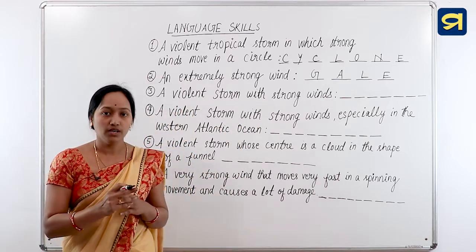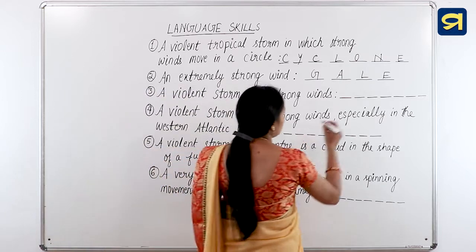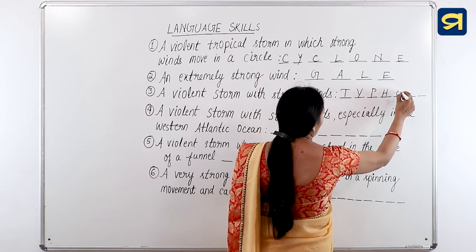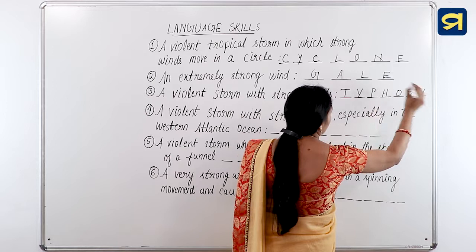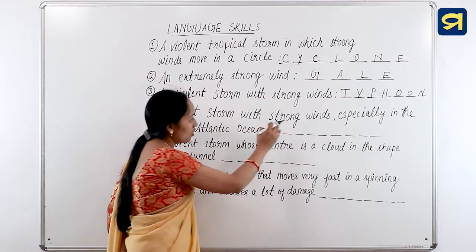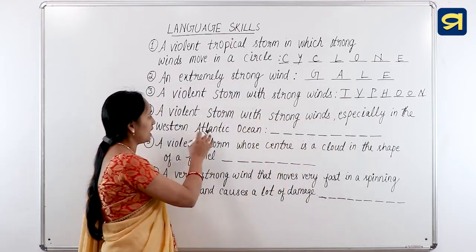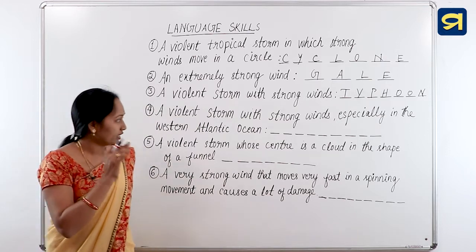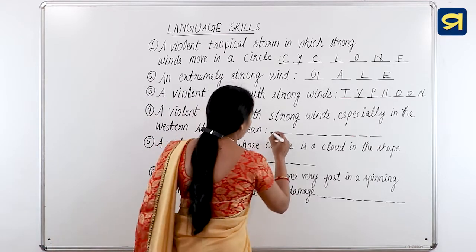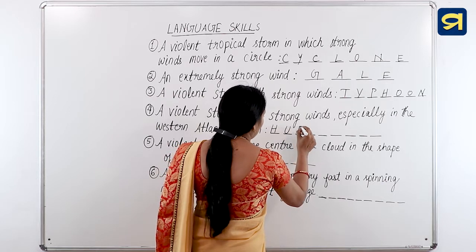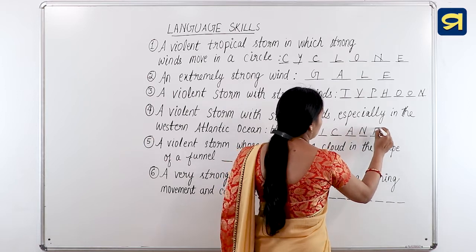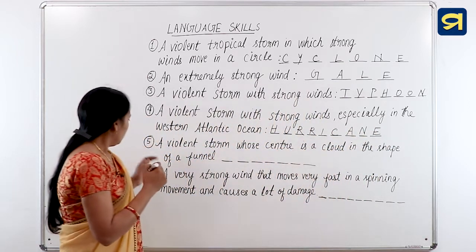A violent storm with strong winds that is known as typhoon. T-Y-P-H-O-O-N. Typhoon. Okay? The next one, a violent storm with strong winds, especially in the Western Atlantic Ocean. The strong winds, especially those seen in the Atlantic Ocean, are known as a hurricane. Hurricane. Okay? Number 5.